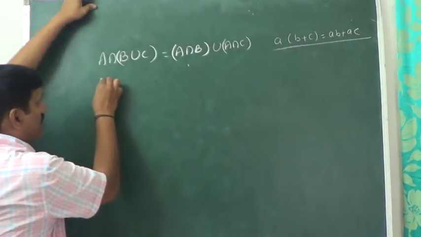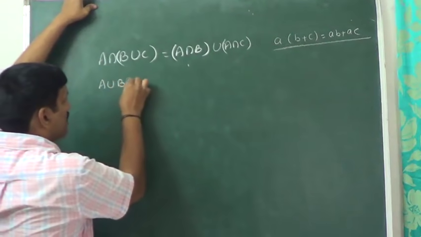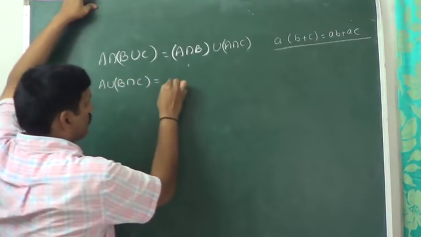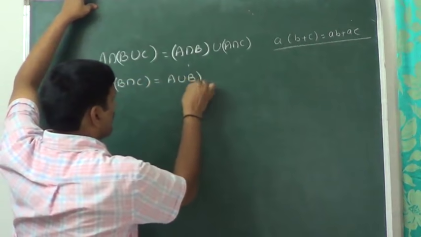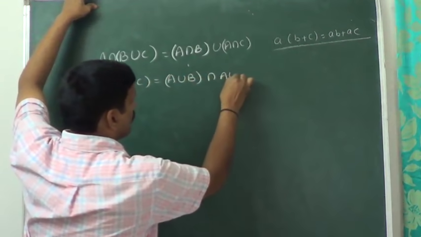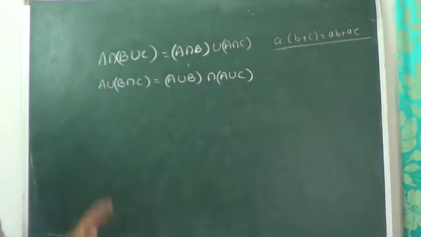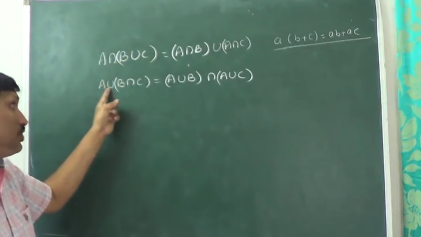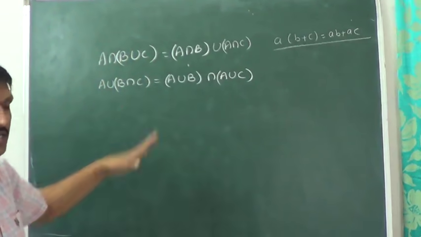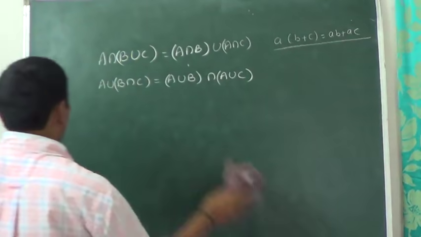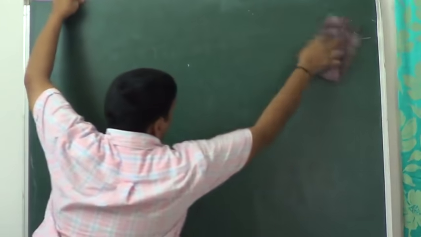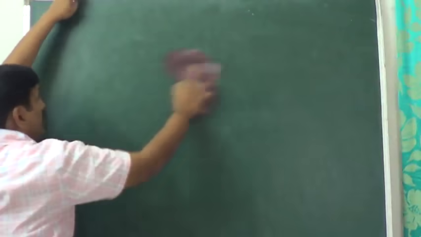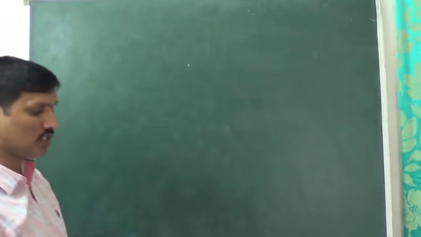In the similar way we can write A union (B intersection C) is equal to (A union B) intersection (A union C). That is about the distributive law. Here intersection is distributive over union. Here union is distributive over intersection. Right? So the last idea, I am going to discuss with the proof also, which we will call De Morgan's law.